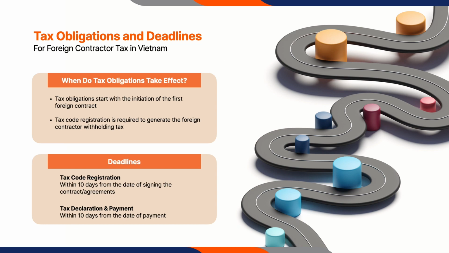When do the tax obligations take effect, and what are the deadlines? As soon as the first foreign contract is initiated, tax code must be registered to generate the foreign contractor withholding tax. Thus, the obligation to pay the corresponding withholding tax is incurred as soon as a transaction is made. The deadline for registering the tax code is 10 days from the date of signing the contract or agreement. The deadline for submitting tax declaration dossiers and paying tax is 10 days from the date of payment.